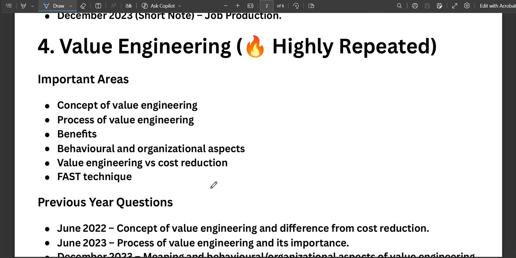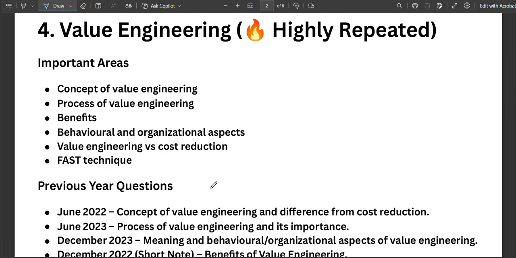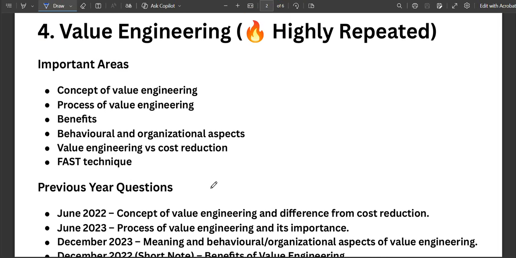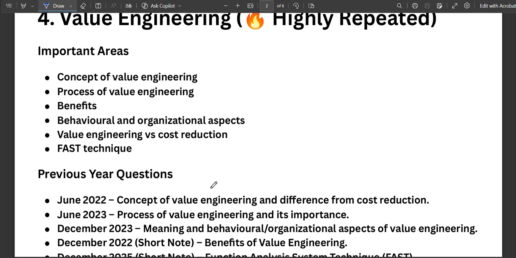If you need a detailed video with the answers, as you have 4 or 5 more days to study for the MMPC 009 exam, as it is on the 8th of June. Today is only the 3rd of June, so you have time to study. Make sure you score high marks. The next topic is value engineering.